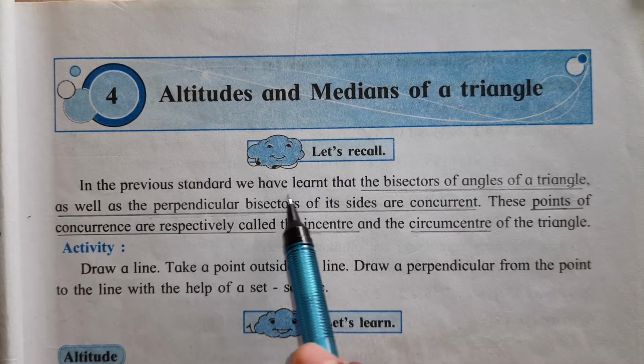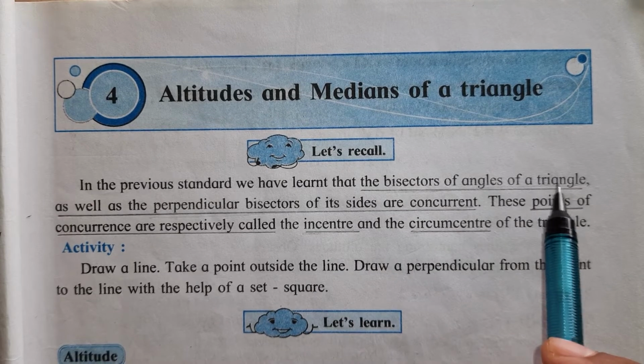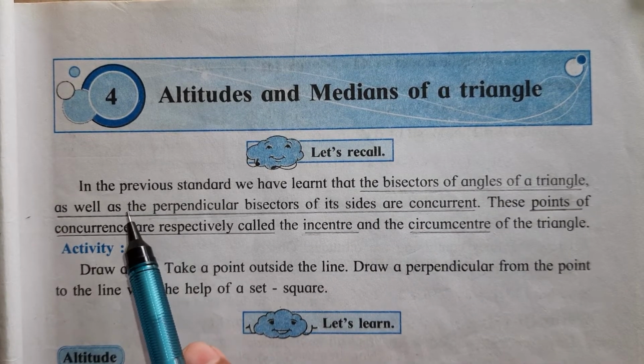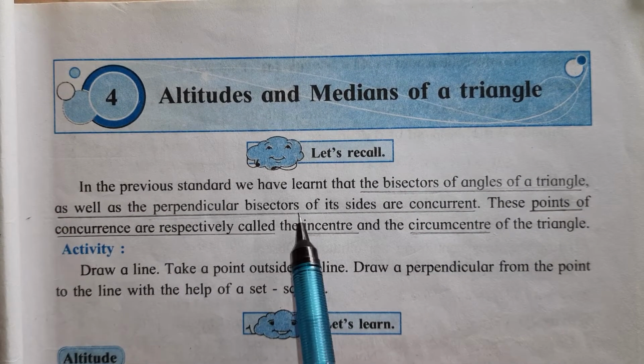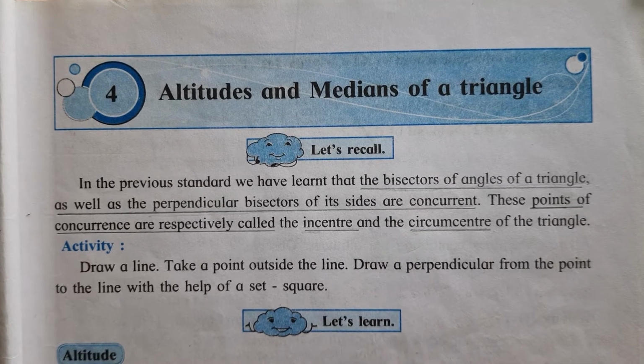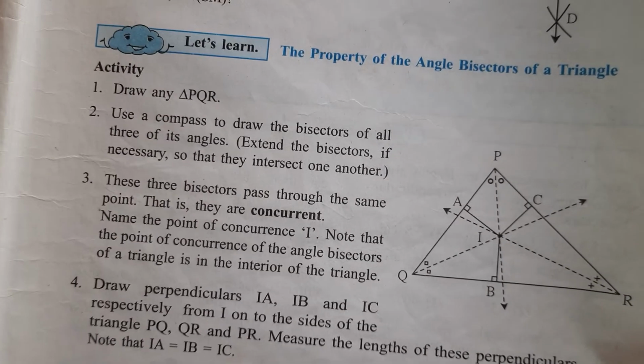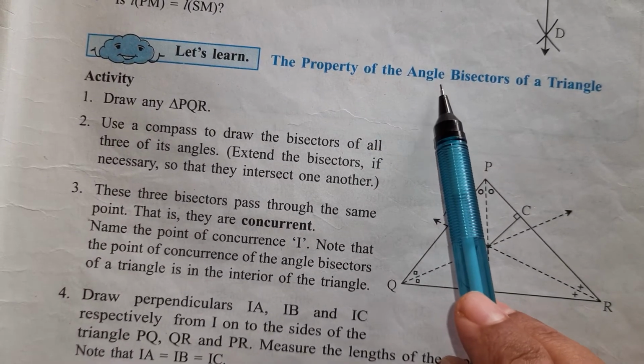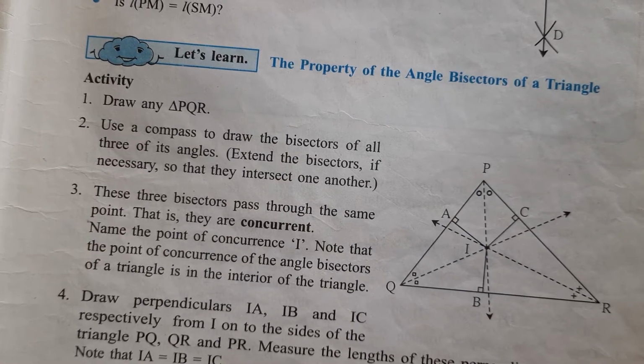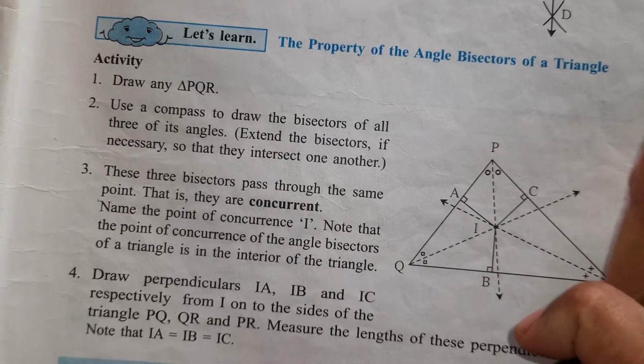In the previous standard we have learned that bisectors of angles of a triangle as well as the perpendicular bisectors of its sides are concurrent. So in the 7th standard, in the first lesson, we have studied two properties, one for angle bisectors and one for perpendicular bisectors.